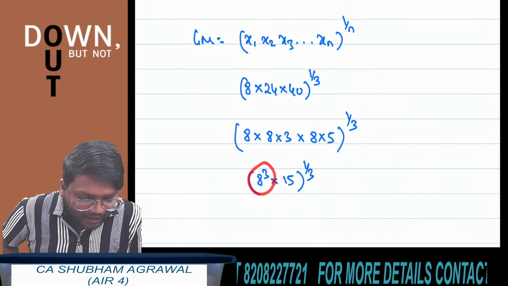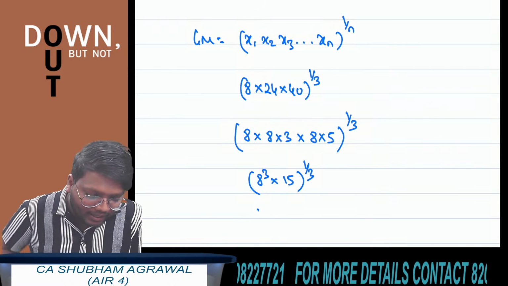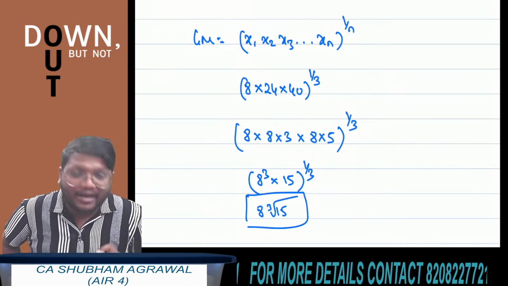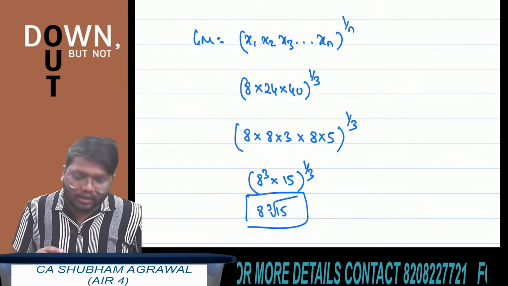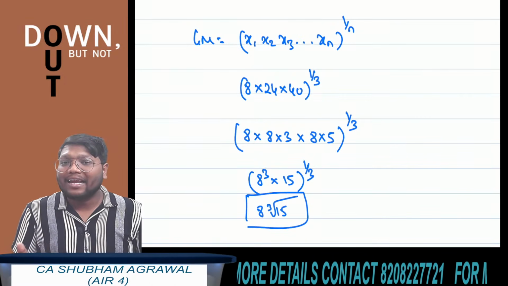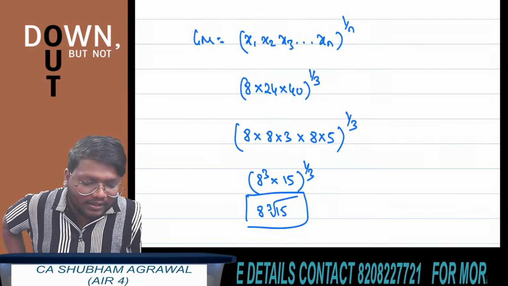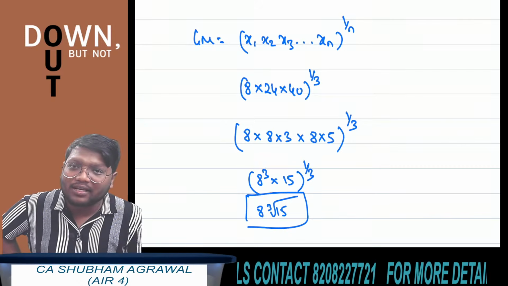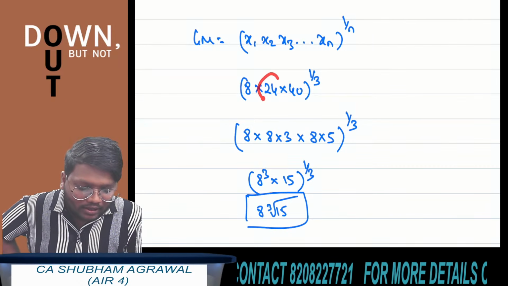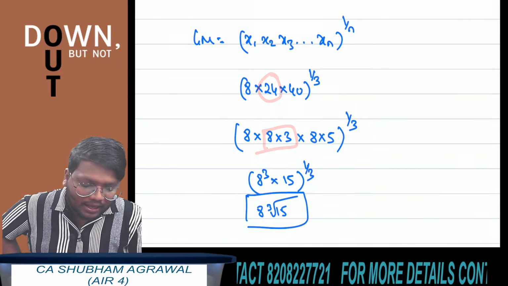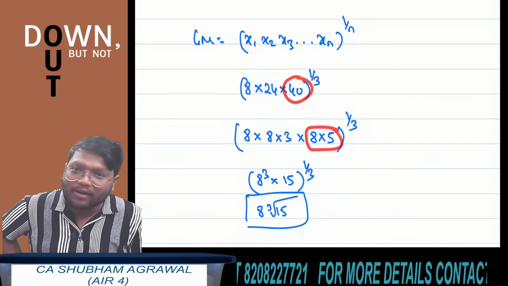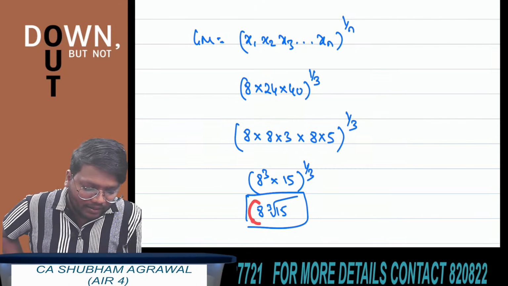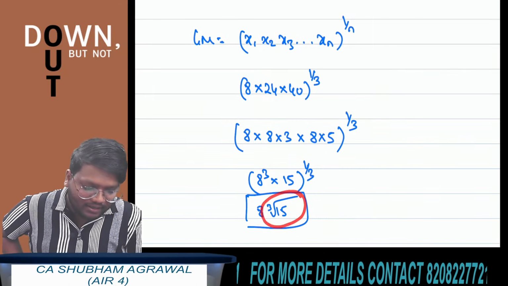Now, the cube root of 8 cube is 8. And the cube root of 15 you can write like this. This is the answer: 8 multiplied by the cube root of 15. We cannot find a cube root directly on a calculator. So the better thing is, instead of finding the product of these 3 numbers on the calculator, write 24 as 8 multiplied by 3 and 40 as 8 multiplied by 5. Now 8 is occurring 3 times, so the cube root of 8 cube is 8, and the cube root of 15 you write directly like this.